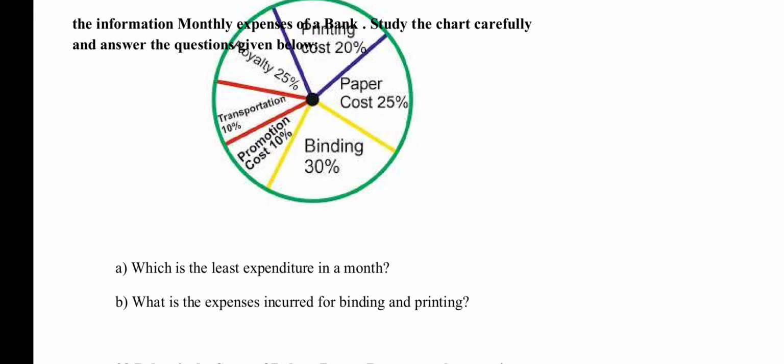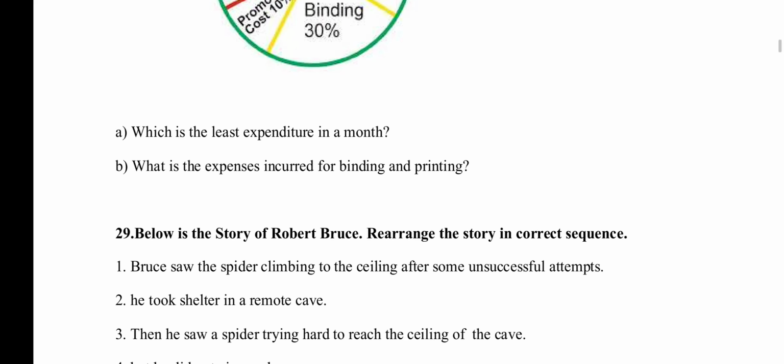The least will be the transport and the promotion cost with 10% each. Okay, so next, what is the expense incurred for binding and printing? Printing cost 20% and binding cost 30%. So both of them together cost 50%.